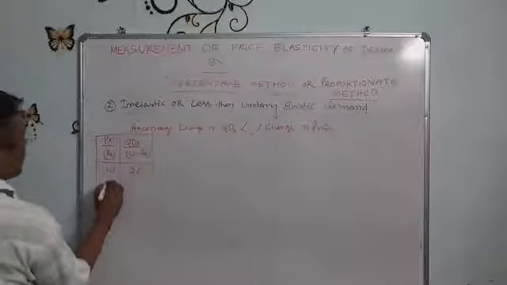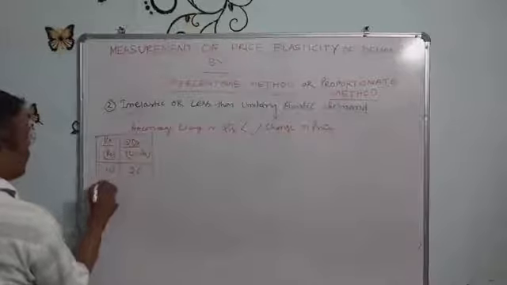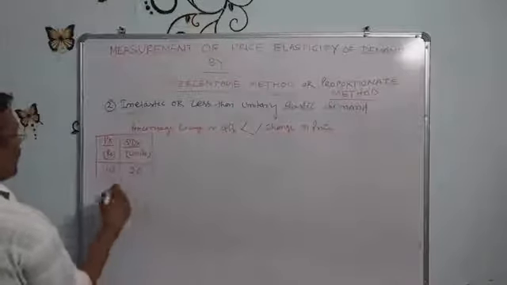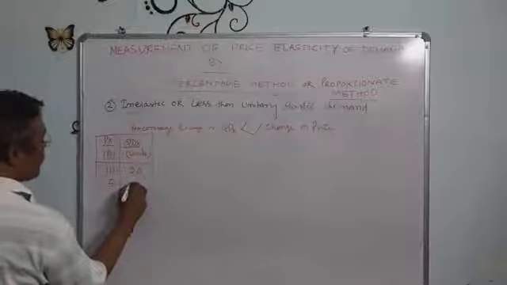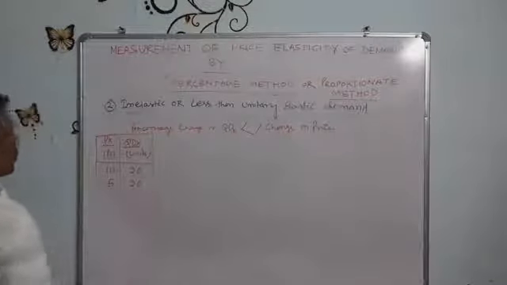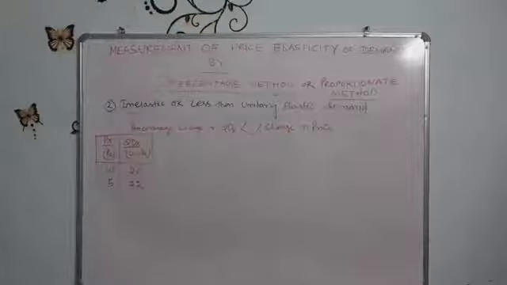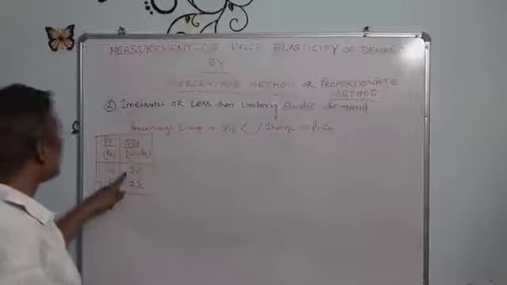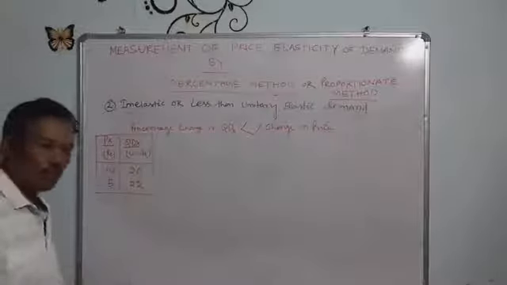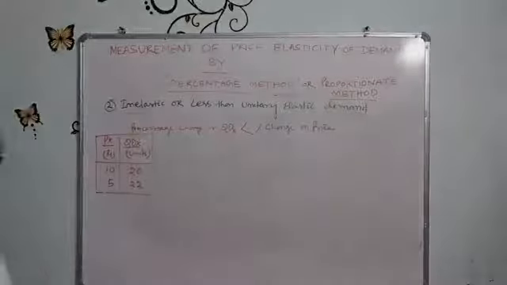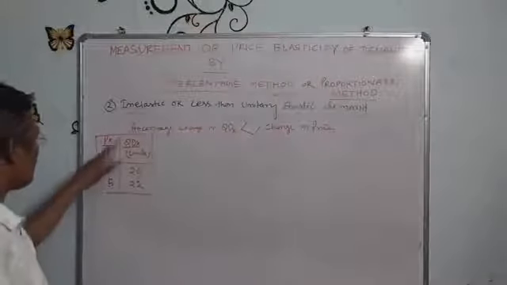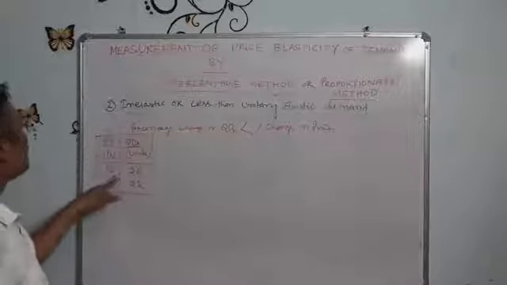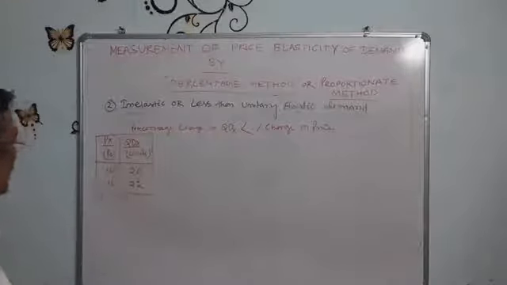Price falls from 10 to 5 rupees and quantity demanded increases from 20 to 22 units. So this is the demand schedule of inelastic or less than unitary elasticity of demand.